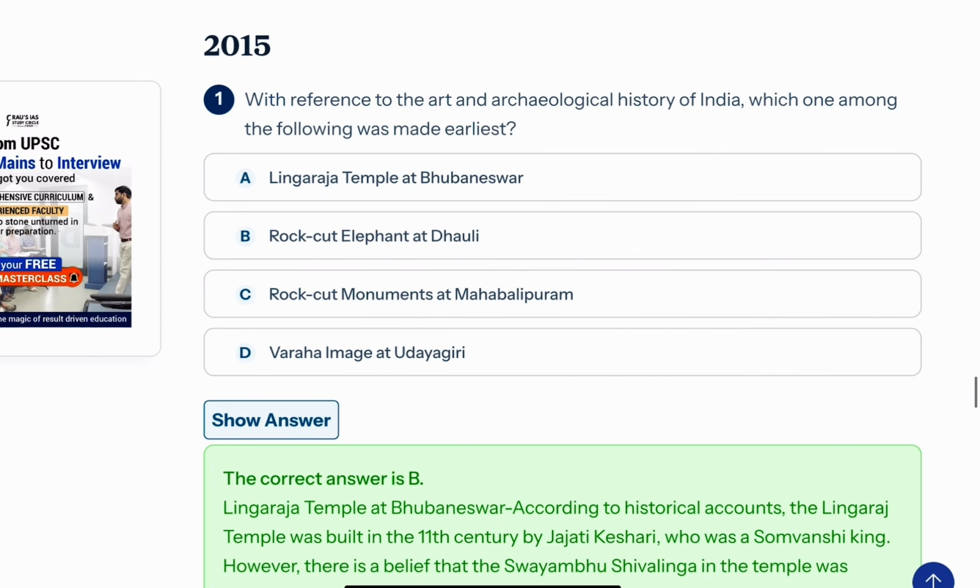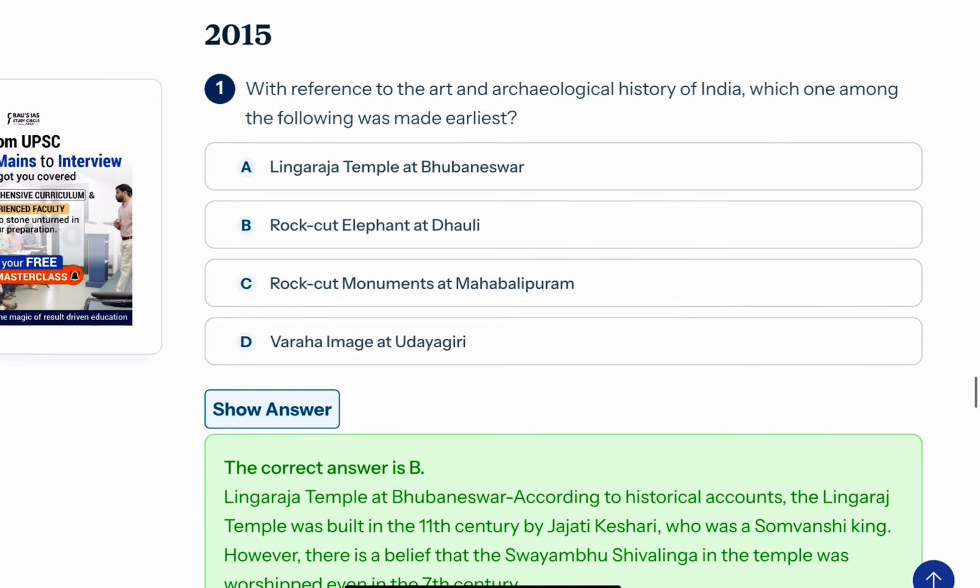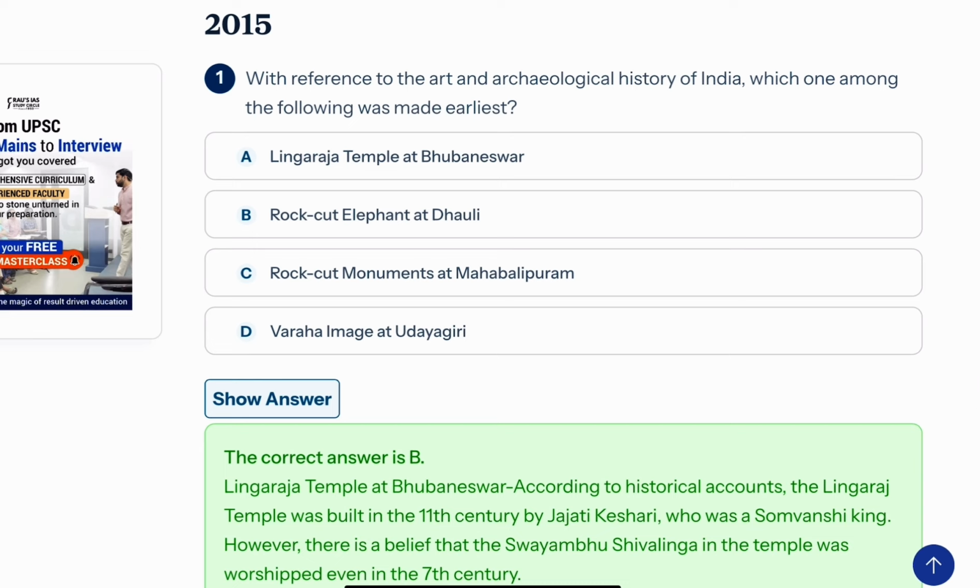There is this book by Nitin Singhania. If you are preparing for UPSC for the first time, you can refer to that book for the different temples and the architecture of ancient India. But for someone who is just revising, I think you don't need to go into the depths of this.